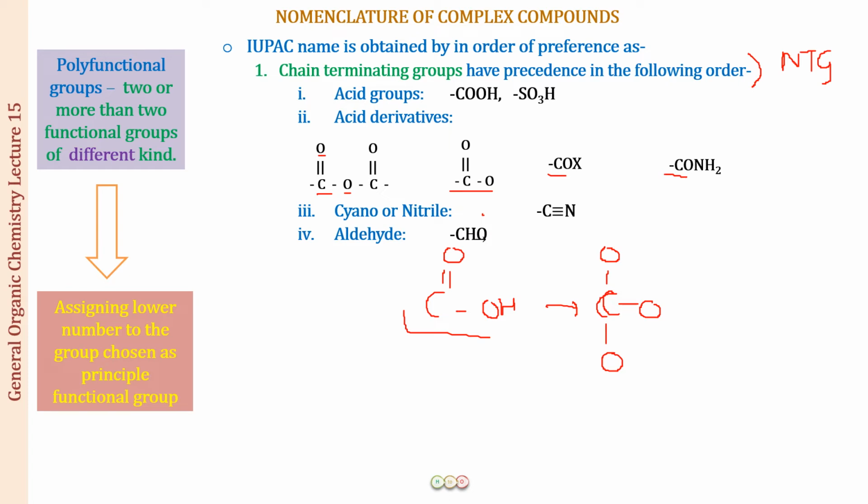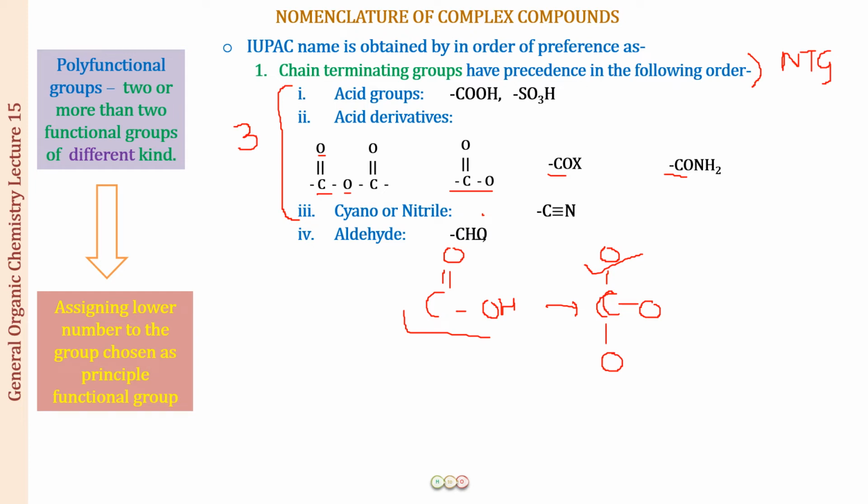For all of these, what you are going to see is that carbon is forming 3 bonds. Alright, just like this. Fine. The cyanide or the nitrile group also, carbon is forming 3 bonds with nitrogen, right? So all of these are making first of all 3 bonds. First of all, these are the chain terminating groups. These are going to be of a higher priority than the non-chain terminating groups.